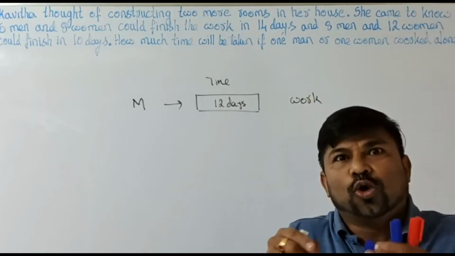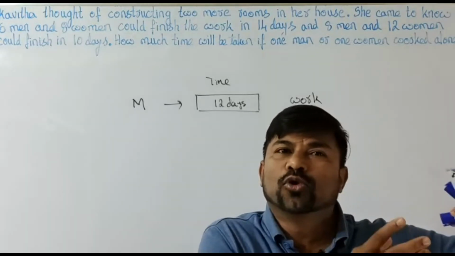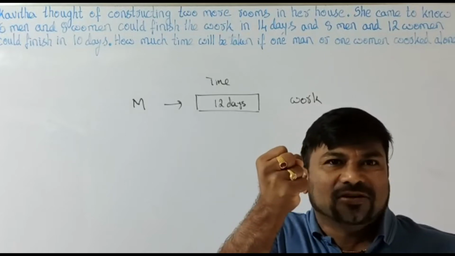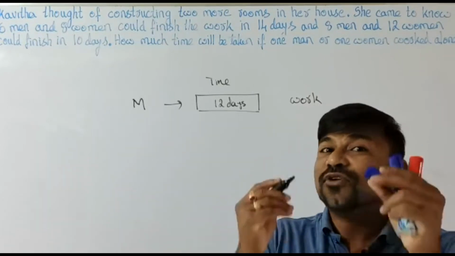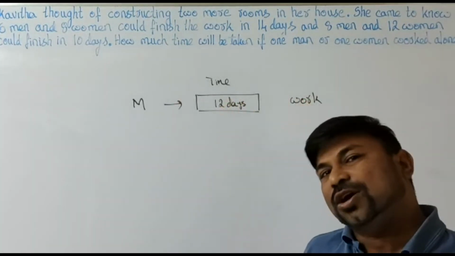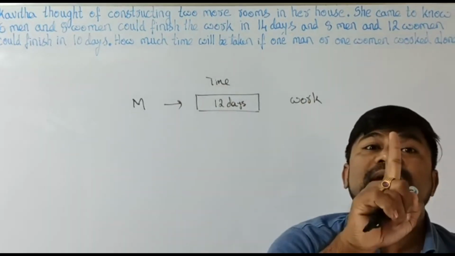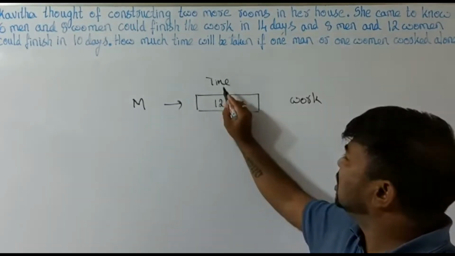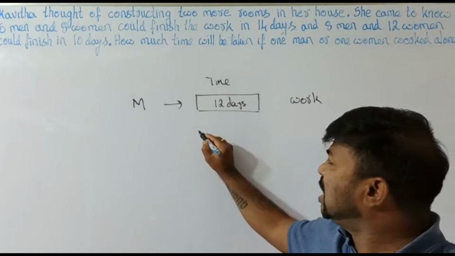Right, if you know the capacity of one man per day, and if you know the capacity of one woman per day, if that single calculation is there with you, we can do any sum. For example, if a man completes the entire work in 12 days, how much amount of work will be done by that man in 1 day? Here, how many days are we talking about? 12 days.